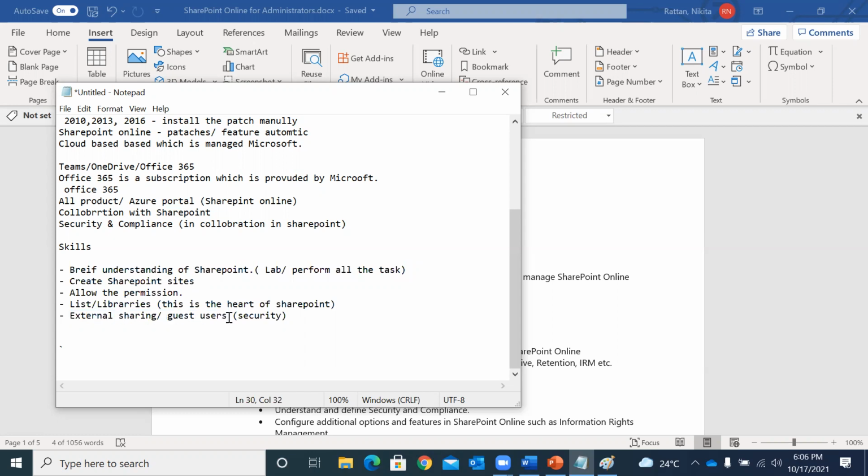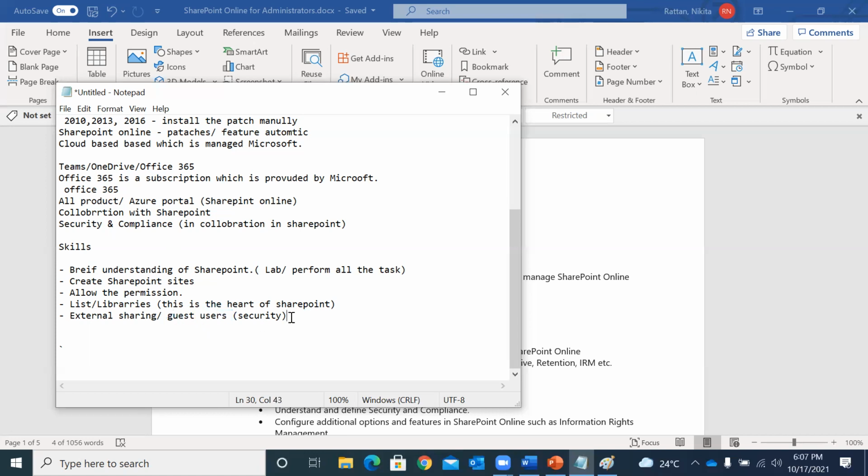No problem, that is how we can manage our guest list and everything. I believe whenever we try to share any document with an external user, a link will be sent to that particular user, and they need to log in through that link, and then they will be added in your Azure portal. So it's an authenticated user, right? Absolutely. Guest users and external users are one and the same thing, so when I say external and guest, don't get confused. Yes, you are correct. That's how external users or guest users work in SharePoint Online.